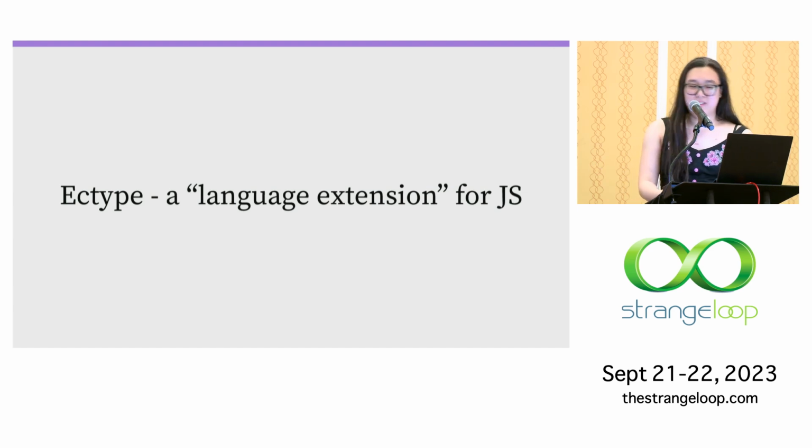And a quick note about the name Ectype. Ectype is a word that means the opposite of a prototype, and it's also a pun on ECMAScript and the fact that it adds types to JavaScript. So we've checked all the boxes for these terrible programmer naming cliches.